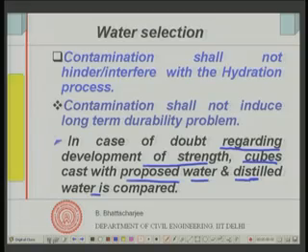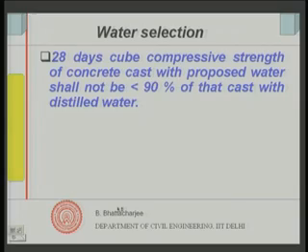Let us see what we compare. We compare the 28 days cube compressive strength.